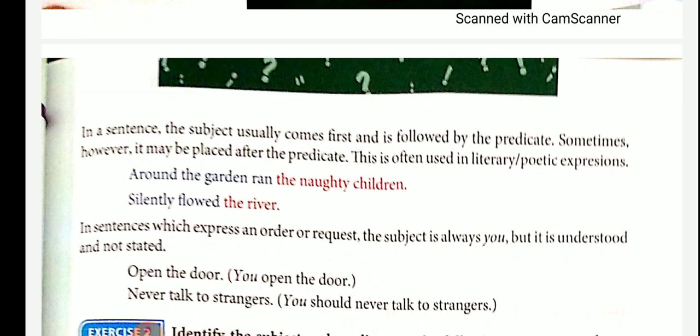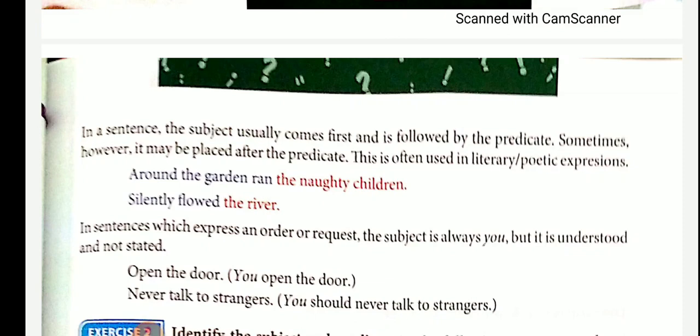Example: Around the garden ran the naughty children. So, the naughty children is the subject. Around the garden ran is the predicate. The predicate comes first and the subject comes next. Silently followed the river. Again, the river is the subject, but it comes last. Silently followed is the predicate.